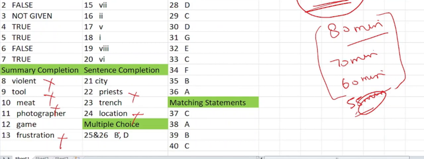You don't have to think of the spelling by yourself. But in copying answers also students make mistakes. So say here it's priest, the student writes it wrongly, wrong answer. Photographer spelling is wrong, frustration spelling is wrong. So this means he has to be a little more attentive while writing the answers, or he needs to work on vocab a little bit. So I can assume, okay, in this case the student is pretty good with understanding and comprehending, but he faces a problem when he has to write the answer. So maybe it's a spelling problem, maybe it's a vocab problem. So the student needs to work on that part. So this is the third parameter on which the student needs to work.